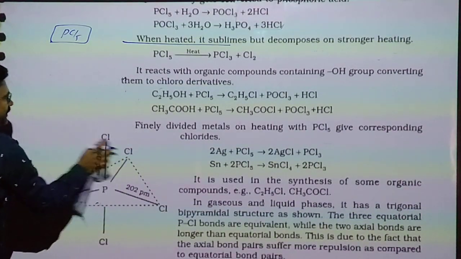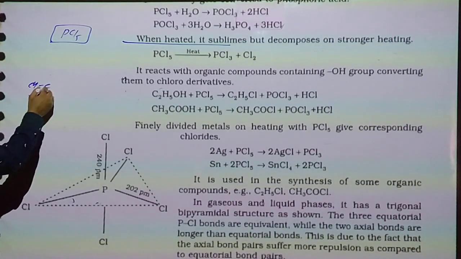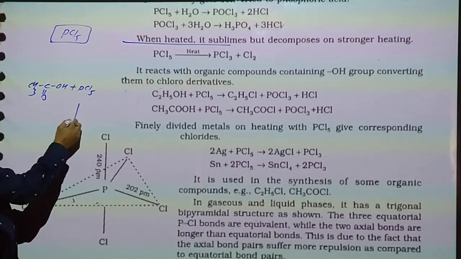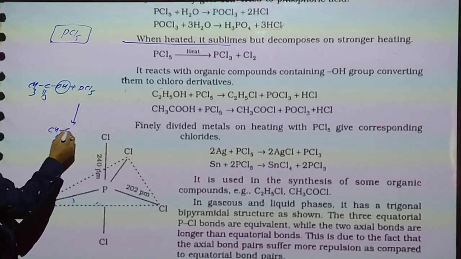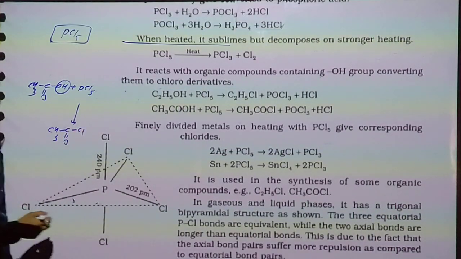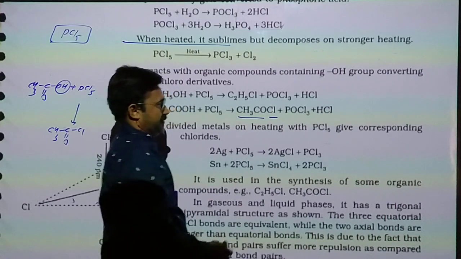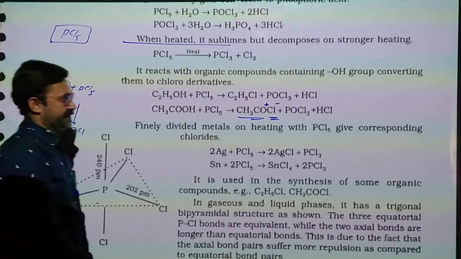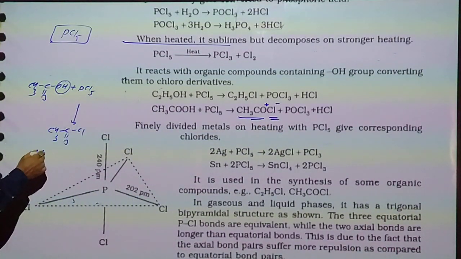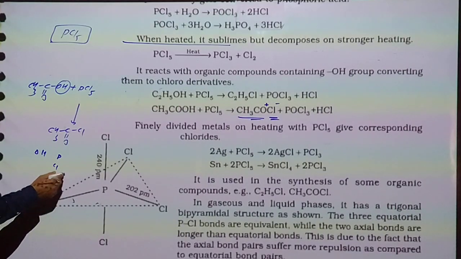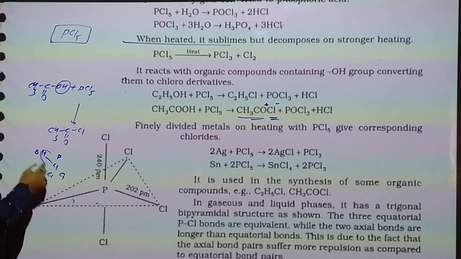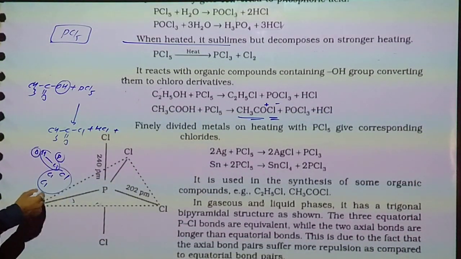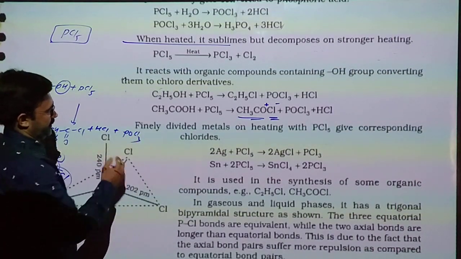Now acetic acid with PCl5. Here OH group will be replaced by chlorine. So the name of the compound is acetyl chloride. This part is acetyl, then chloride. Acetyl chloride. OH, then P and 3 chloride, 4. So 1 HCl and remaining POCl3 gives phosphorus oxychloride.